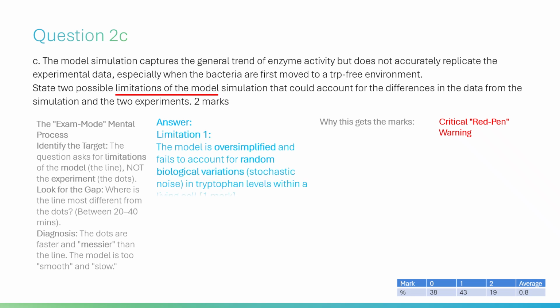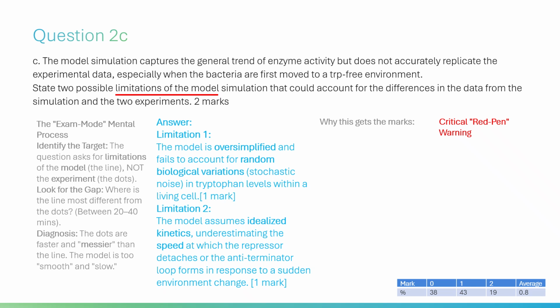Limitation 1. The model is oversimplified and fails to account for random biological variations, a stochastic noise, in tryptophan levels within a living cell. Limitation 2. The model assumes idealized kinetics, underestimating the speed at which the repressor detaches, or the anti-terminator loop forms in response to a sudden environment change.